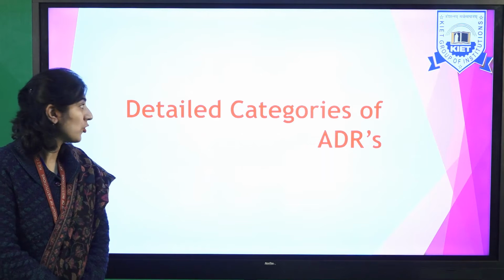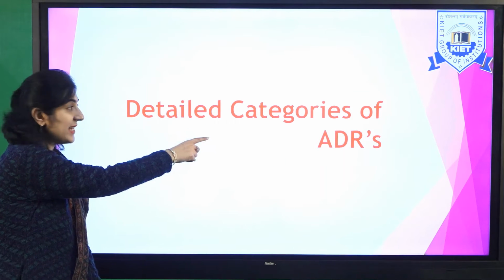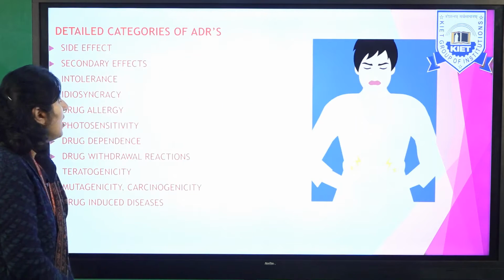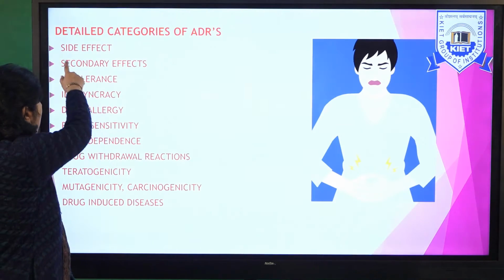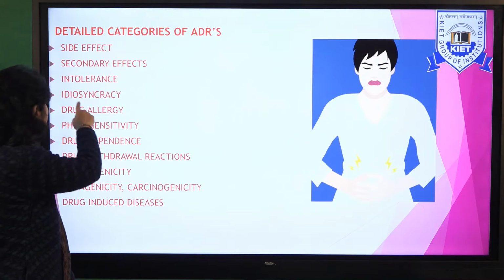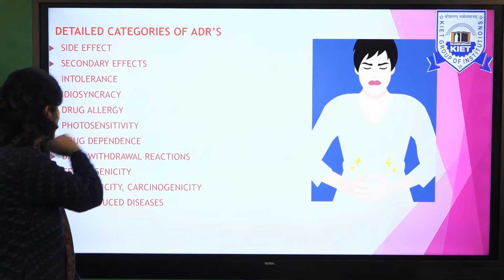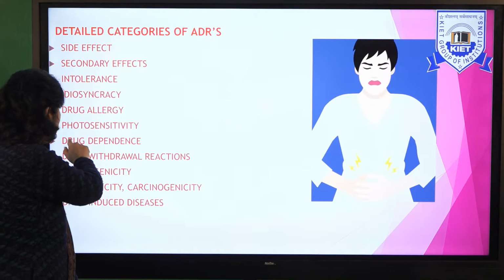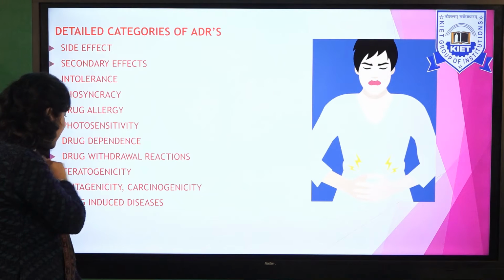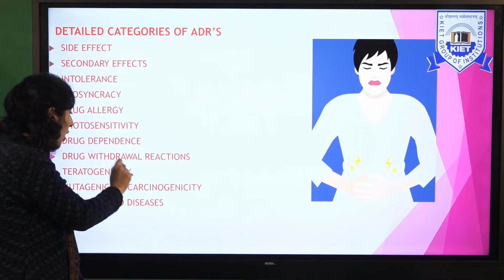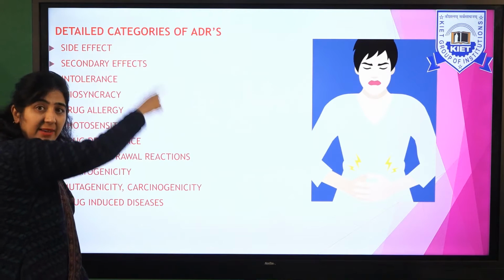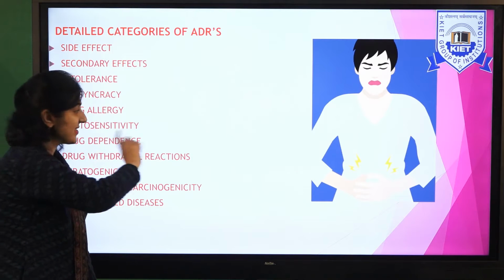Today we will discuss the topic detailed categories of ADRs. ADRs means adverse drug reactions. Now what are the categories? It can be side effect, secondary effect, intolerance, idiosyncrasy, drug allergy, photosensitivity, drug dependence, drug withdrawal reactions, teratogenicity, mutagenicity or carcinogenicity, or drug-induced diseases. All of these categories of ADRs we will be discussing one by one.